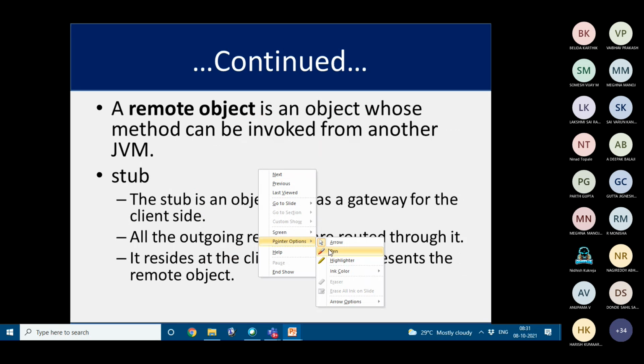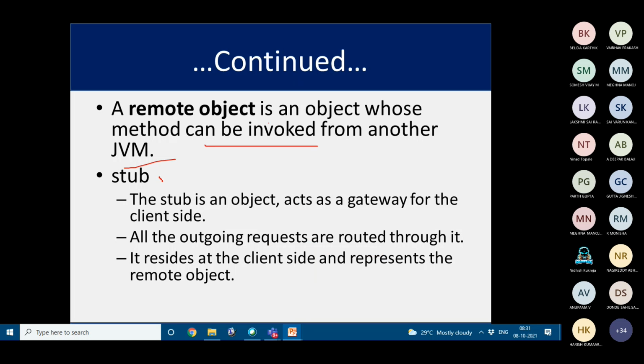So what is the remote object here? It is the object which can be invoked from another JVM. And what is a stub? A stub is an object which acts as a gateway at the client side, and all the outgoing requests are routed through it. It resides at the client side and represents the remote object.